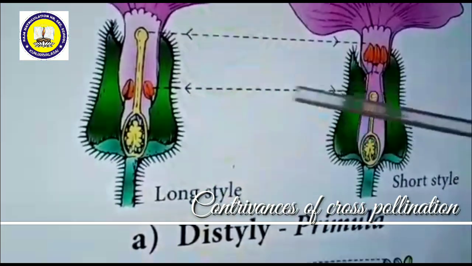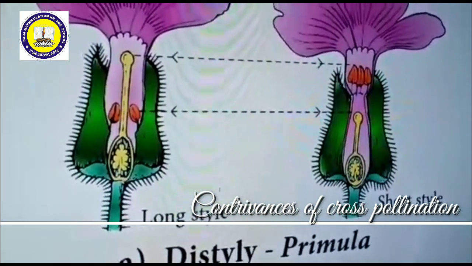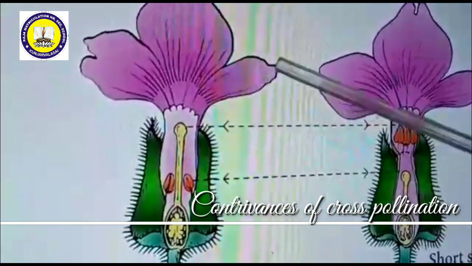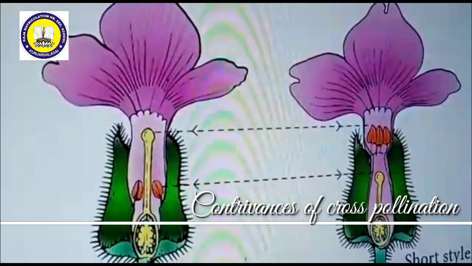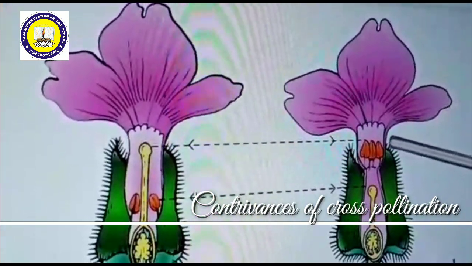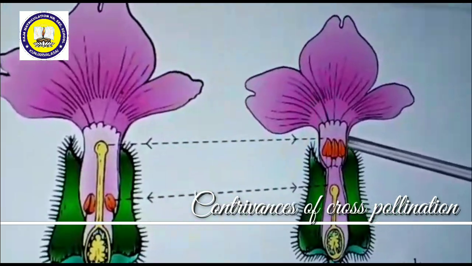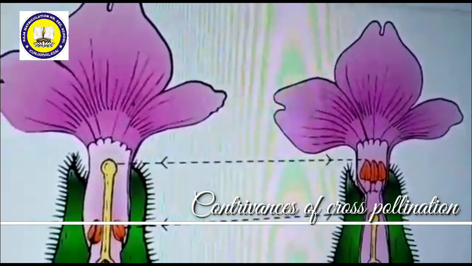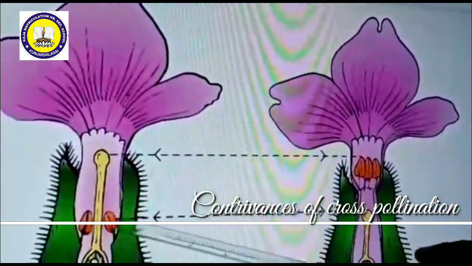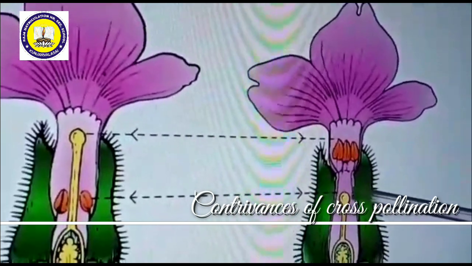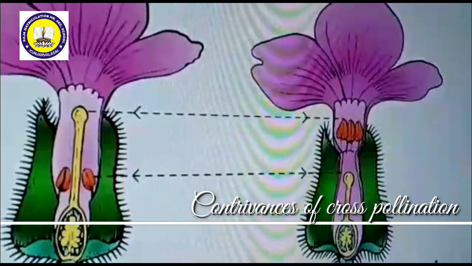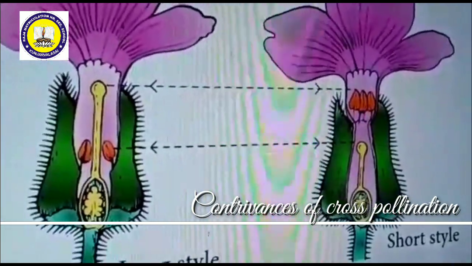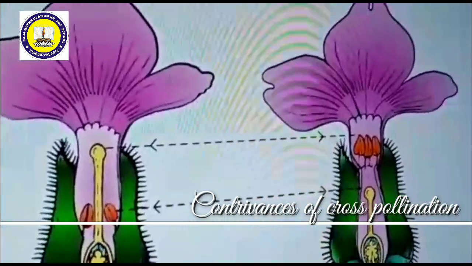Di means two different types of style. On such occasions, only cross-pollination is possible. Here the stigma is far away from the androecium, so there is no possibility of self-pollination. The pollen grain from the anther of another flower has to travel to the stigma, and then fertilization is possible. Here this androecium travels to this stigma, then fertilization is possible. So this is also cross-pollination. In the distylous nature of heterostyly, only cross-pollination is possible.